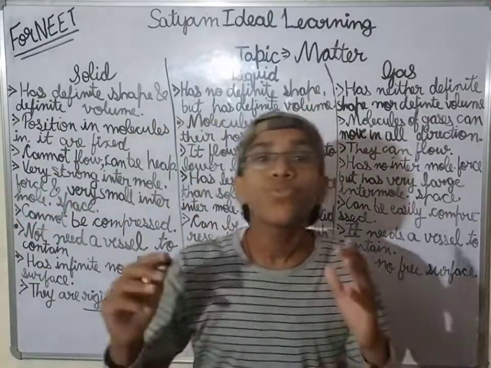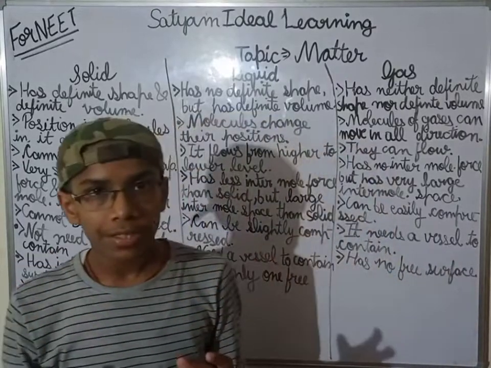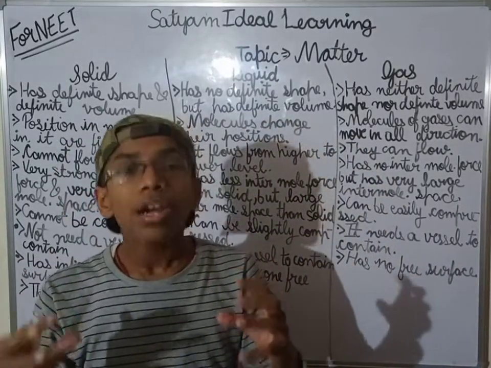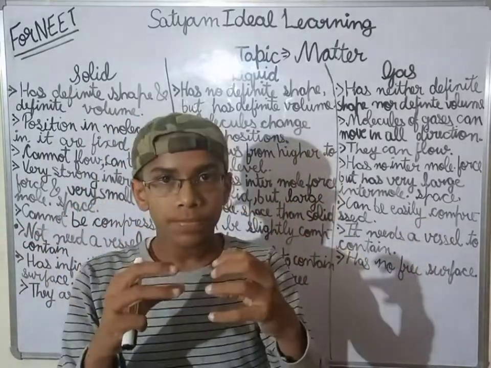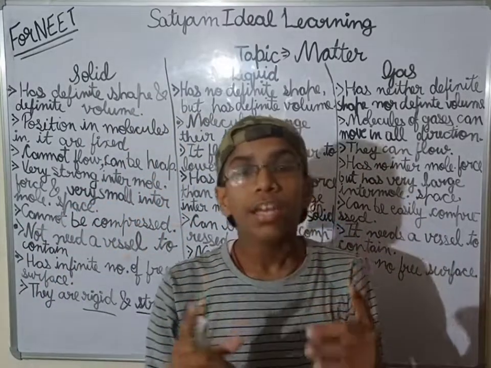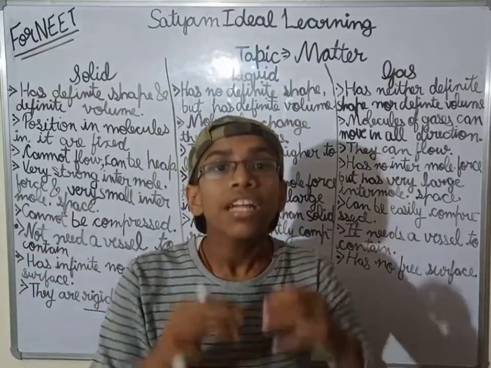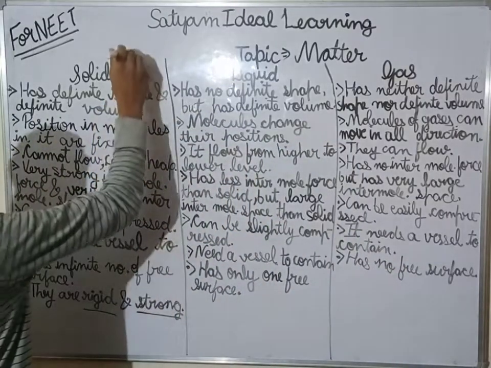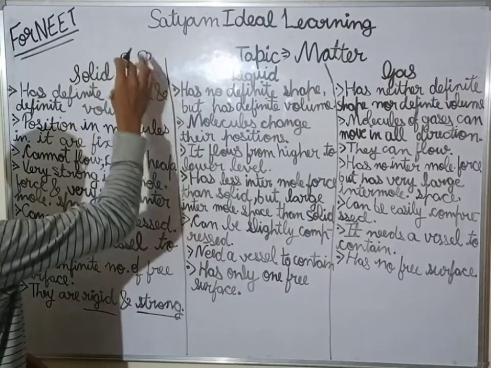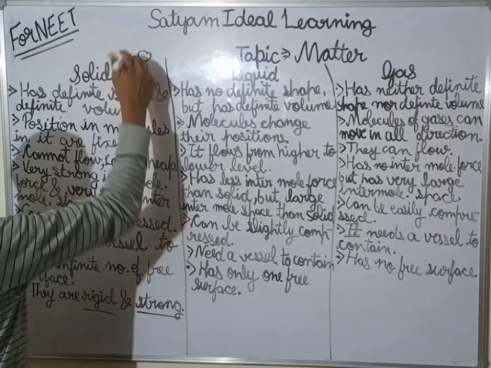And one thing which is very important: when the intermolecular force of attraction is increased, listen carefully guys, the intermolecular space is decreased. For example, there are two molecules and the intermolecular force of attraction is increased, so they come near.